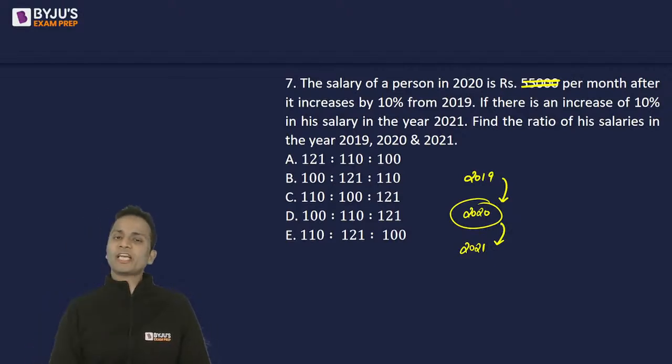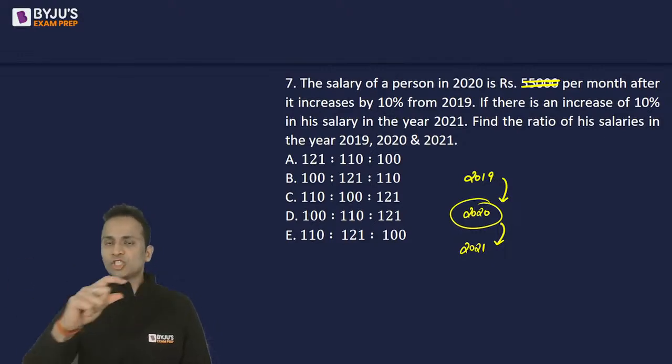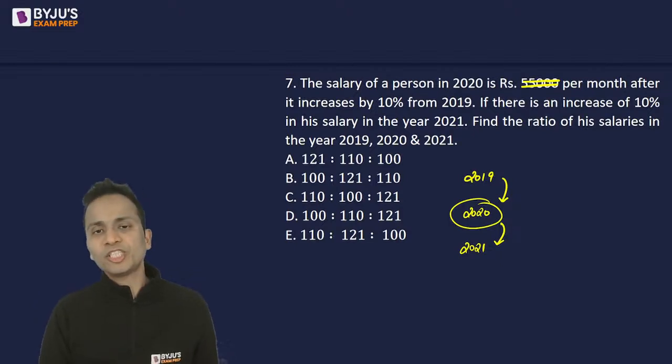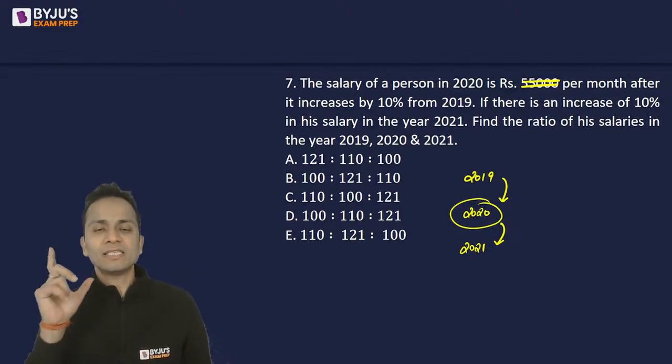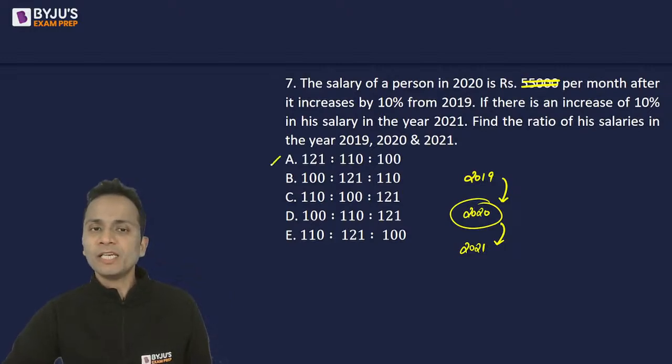Okay. So you can check among the options. You have to find out the ratio of the salaries of 2019, 20, and 21. The ratio should also increase. Fine. So just check which ratio is increasing consistently. Option A is not increasing. Option B, there is an increase then decrease. Option C, a decrease.